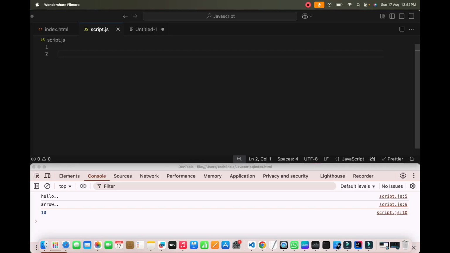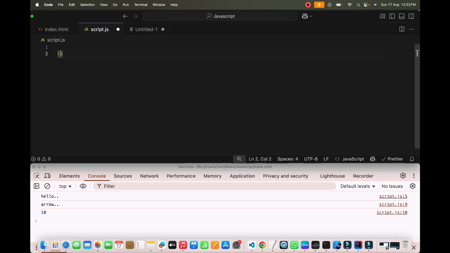Our today's topic is IIFE, that is immediately invoked function expression. So what is IIFE? IIFE is a function that is defined and executed immediately after its creation. Means whenever you are creating the function, at that time it immediately gets executed. Let's see it in an example.